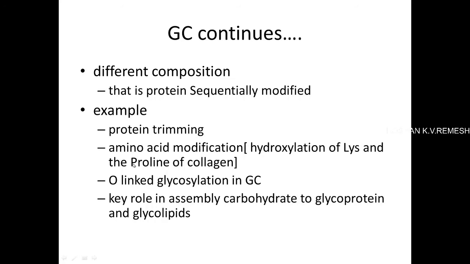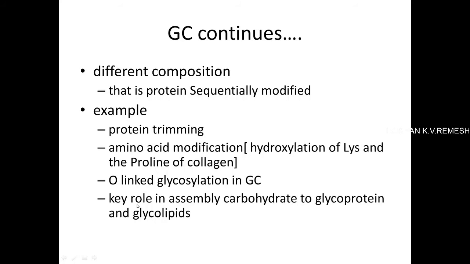And another modification is O-linked glycosylation, which mainly occurs in the Golgi complex. We have already studied that N-linked glycosylation occurs in the endoplasmic reticulum, and here in the Golgi complex, O-linked glycosylation mainly happens.